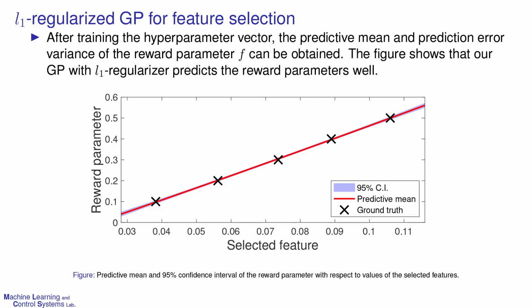We can predict the reward function of a human expert through his demonstrations, but we cannot validate the accuracy of our method, because the ground truth of the human expert's reward function is unknown. So, for the test, we generated 5 trajectories from 5 ground truth reward functions, using deep reinforcement learning. The figure shows that our GP with L1 regularizer predicts the reward parameters well.